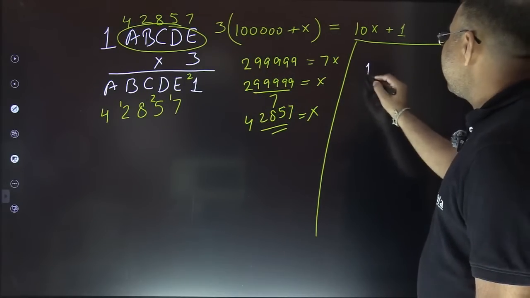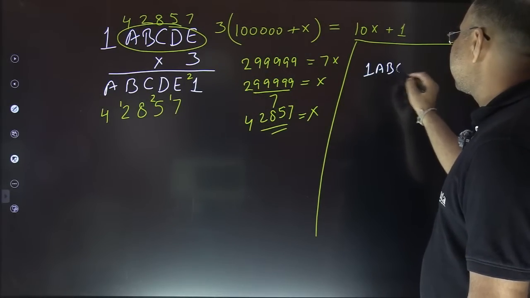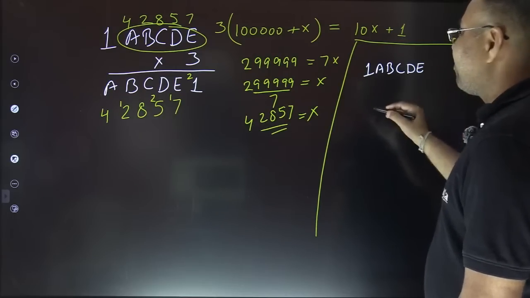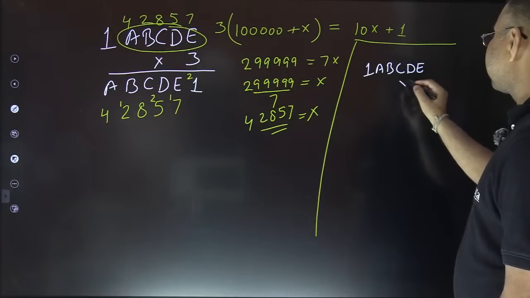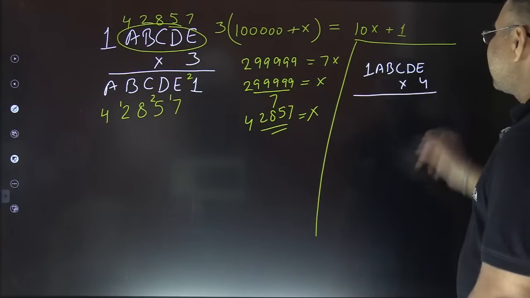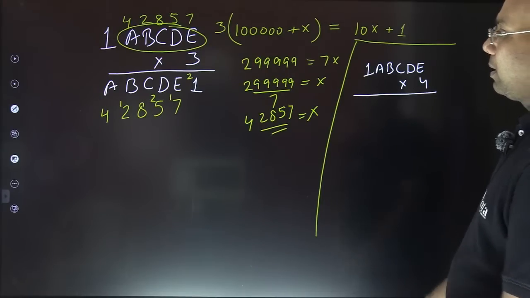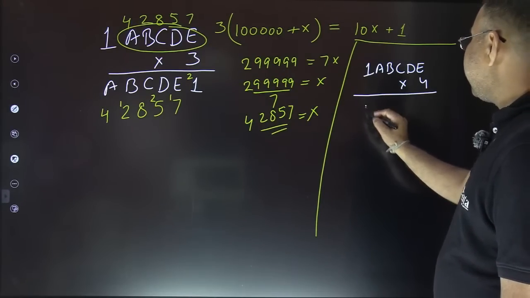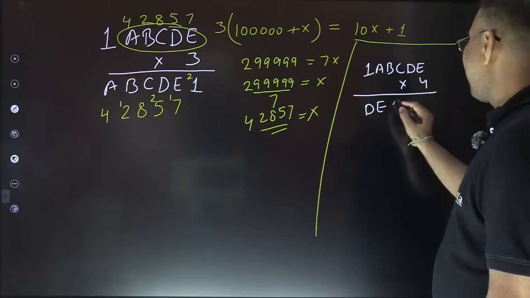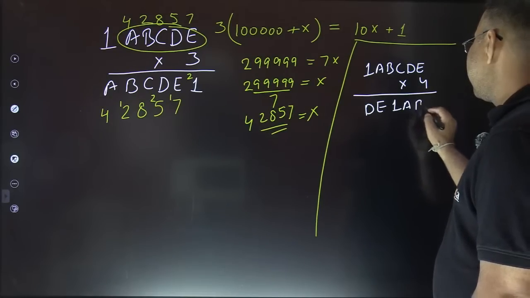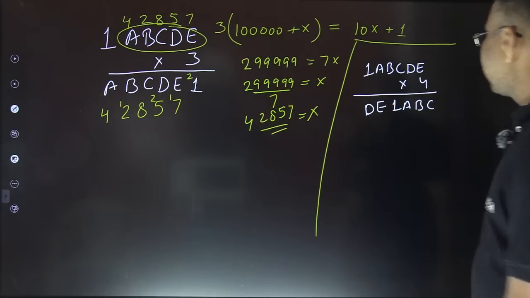This 1 A, B, C, D, E, when it is multiplied with 4, the result comes out to be D, E, 1, A, B, C. Now we need to find the answer.